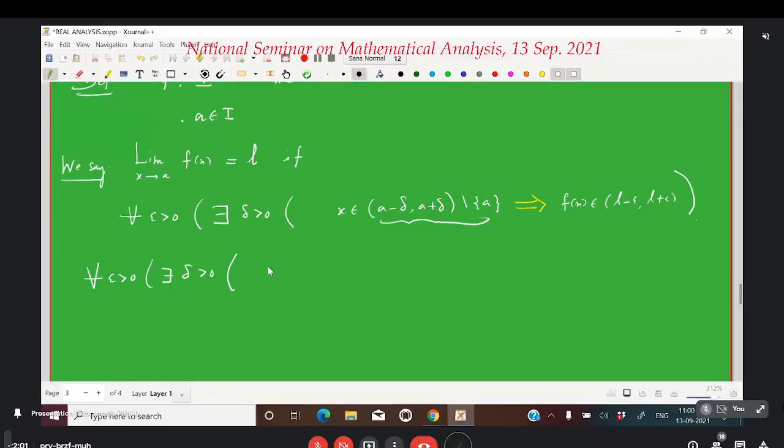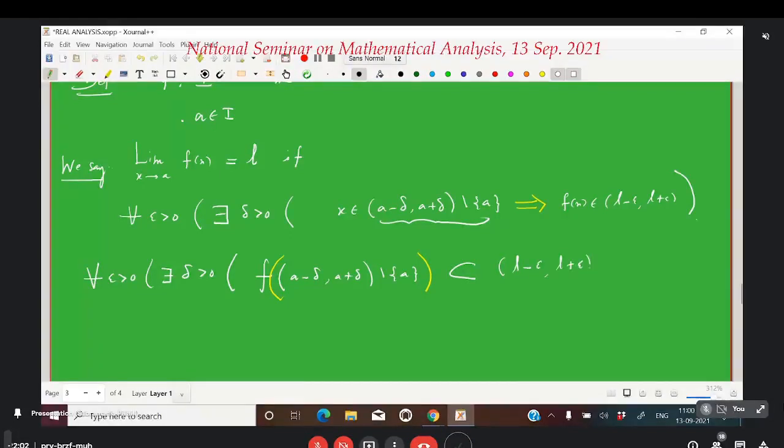It means that the f image of this interval, a minus delta, a plus delta, minus the singleton a, is contained in L minus epsilon, L plus epsilon.